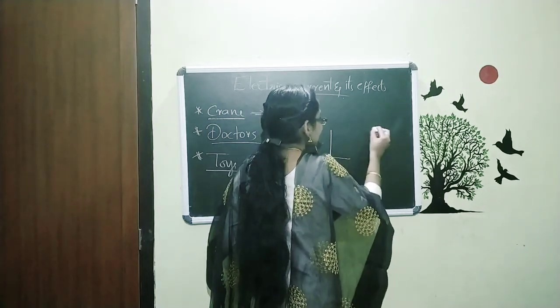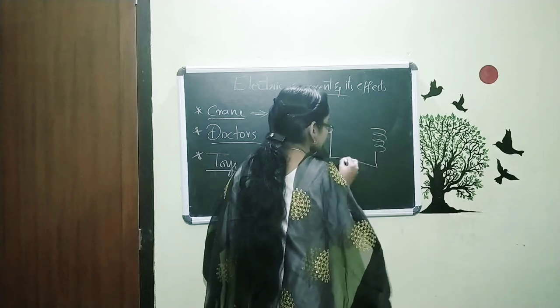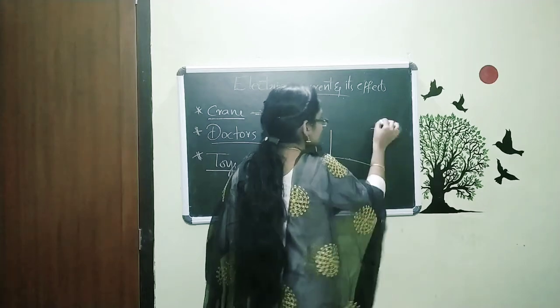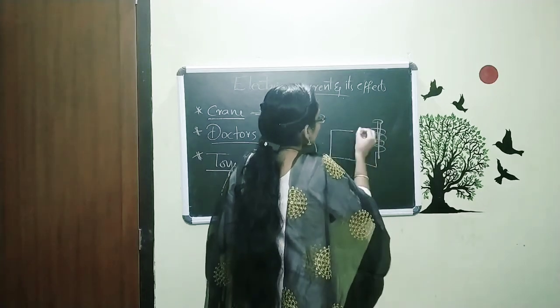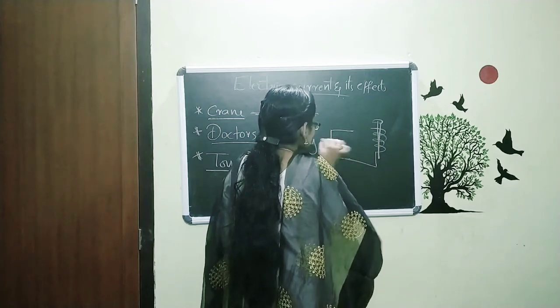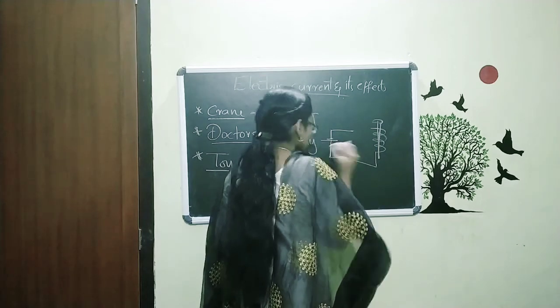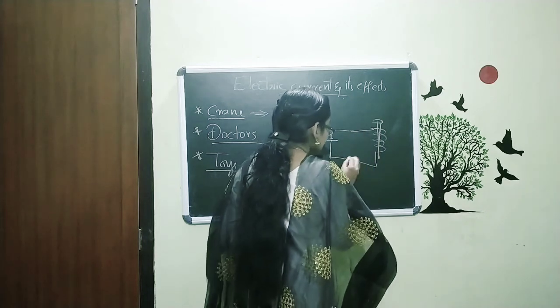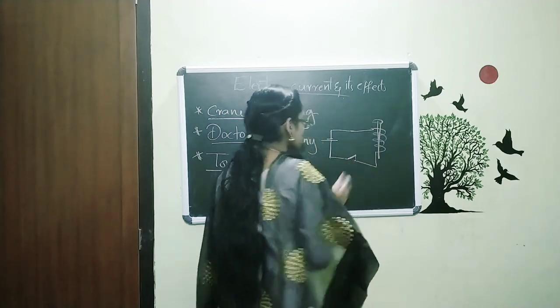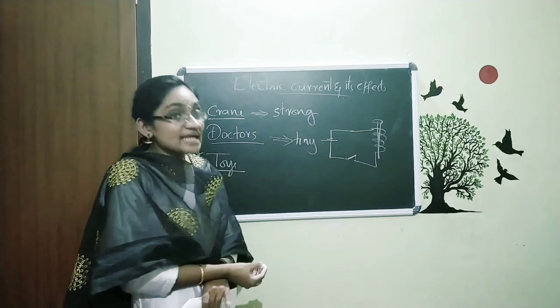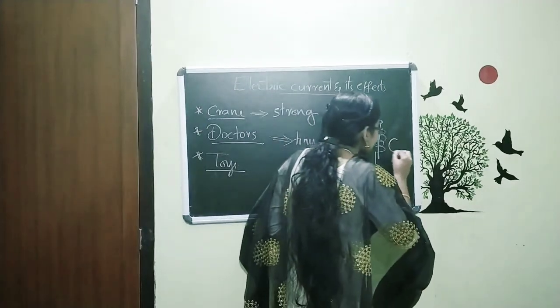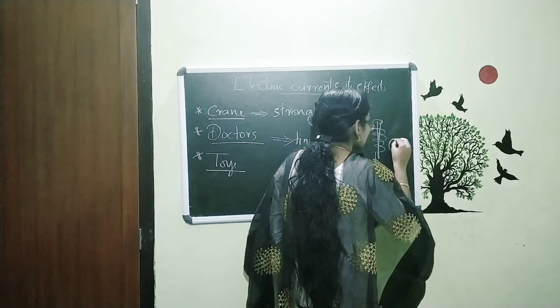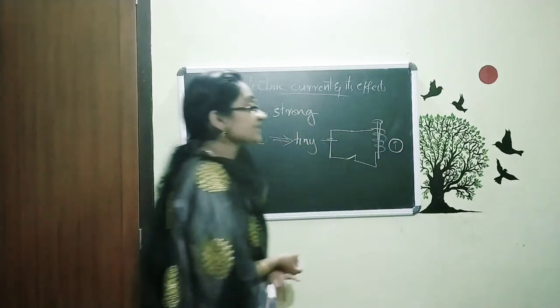We just made certain electromagnets, and here we connected. First I am connecting one cell and a key. I am closing it, and I am taking a compass here and observing the deflection.